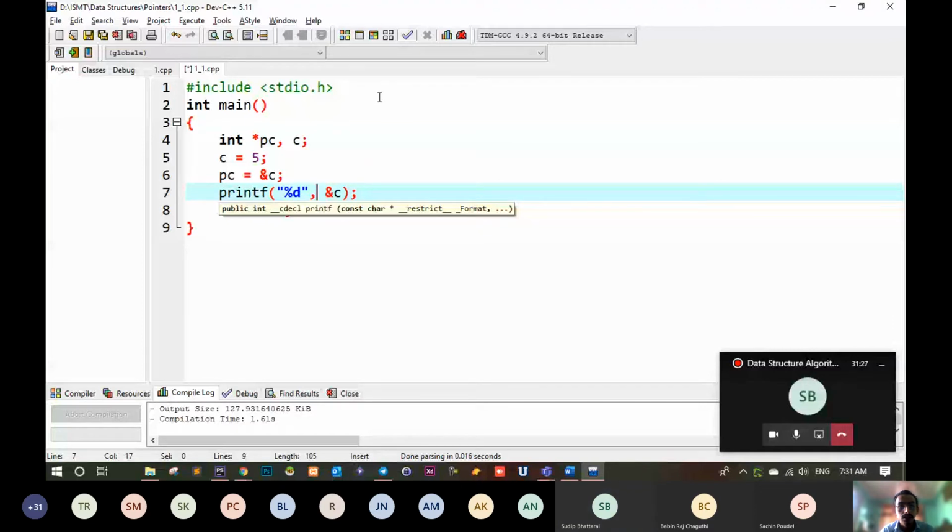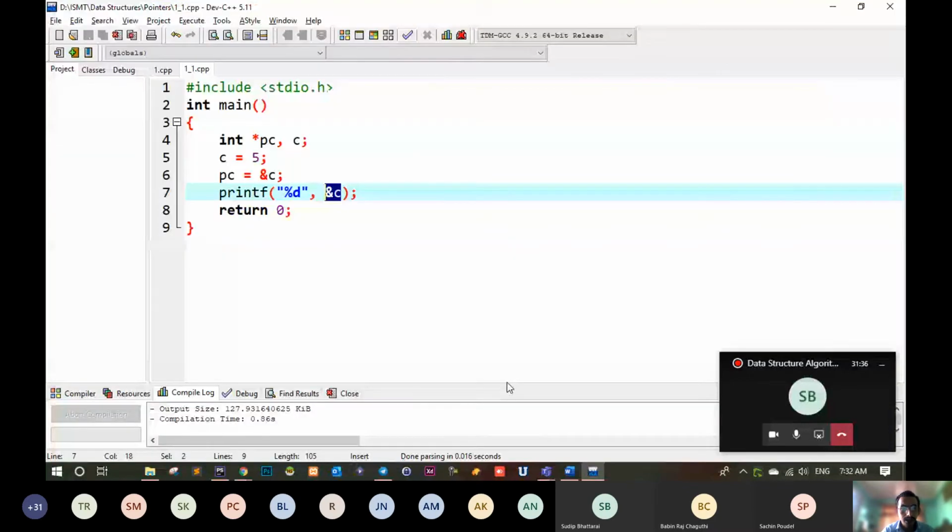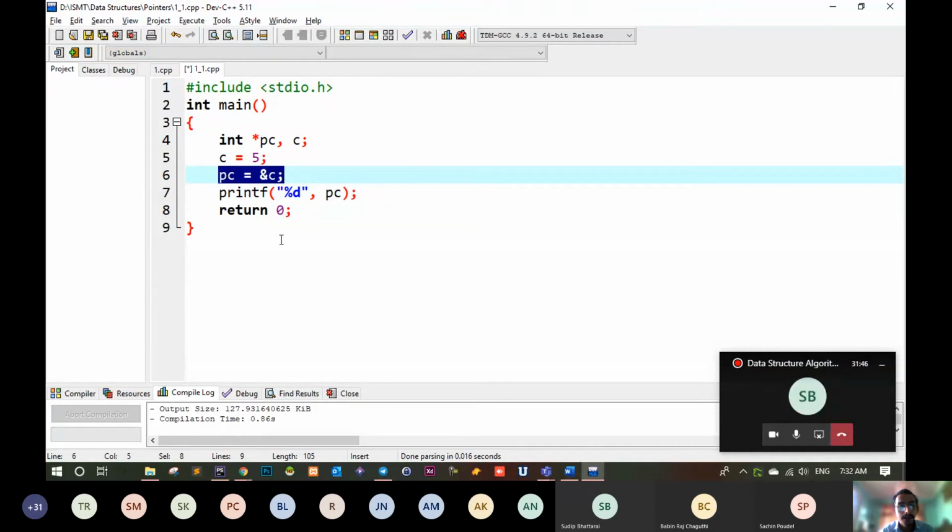It should show the same location as PC, obviously. Because PC is just ampersand C.